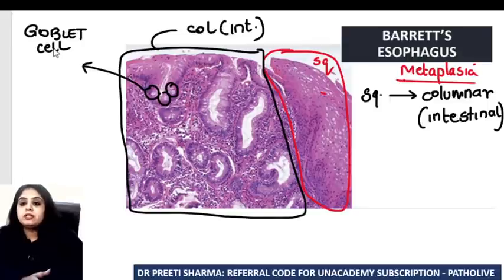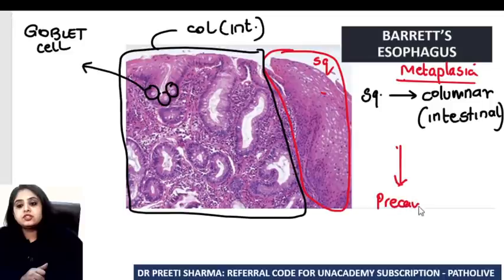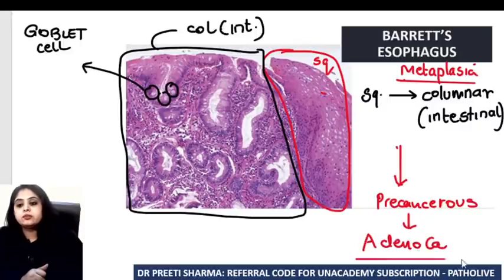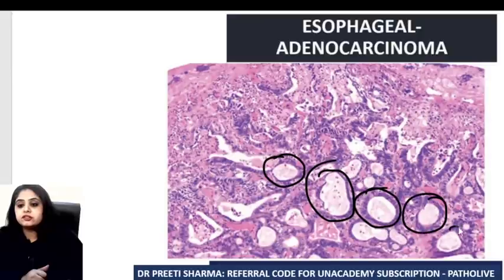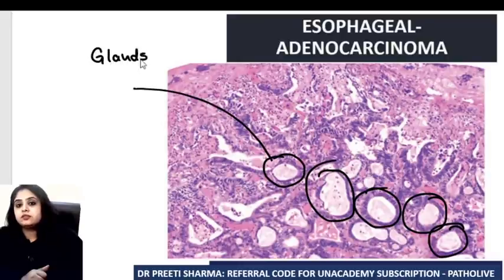The next picture that we have is about cancers. Barrett's esophagus, can it later on lead to cancer? Yes. Please remember, Barrett's esophagus is a precancerous condition. And which kind of a cancer does it lead to? Because glands are formed in Barrett's, the cancer that it can result in is adenocarcinoma. So how is it going to look? Exactly like this. I think everyone can appreciate that if they say there's a mass in the esophagus and this is the kind of picture that you're seeing, with the presence of glands, you're going to call it adenocarcinoma.